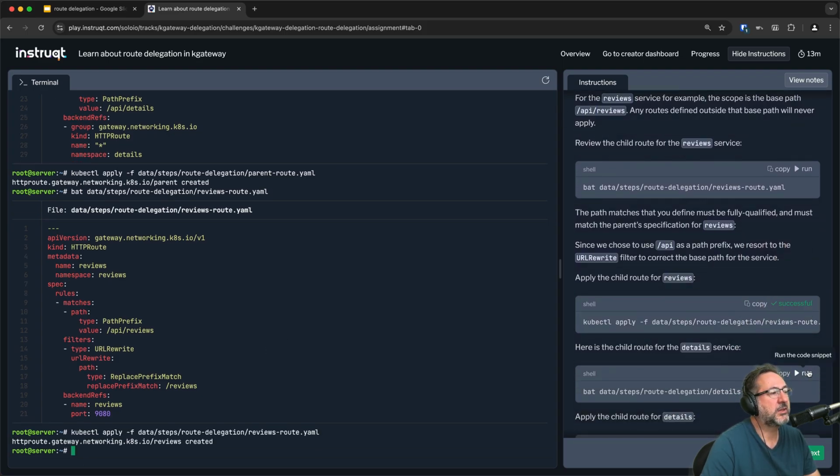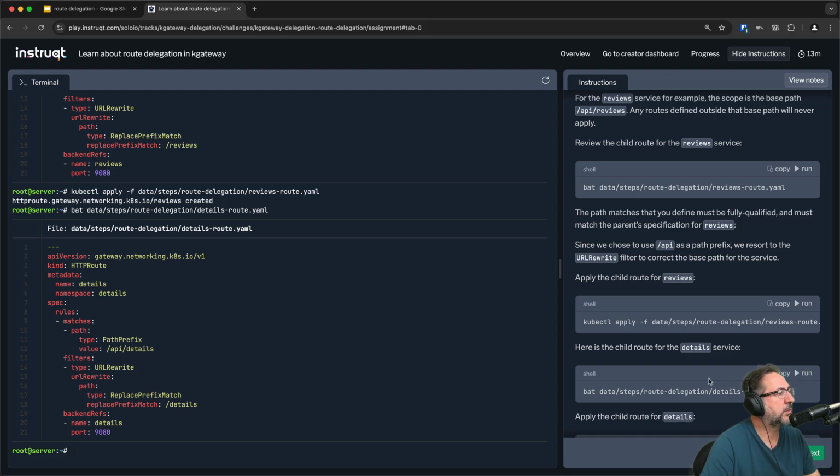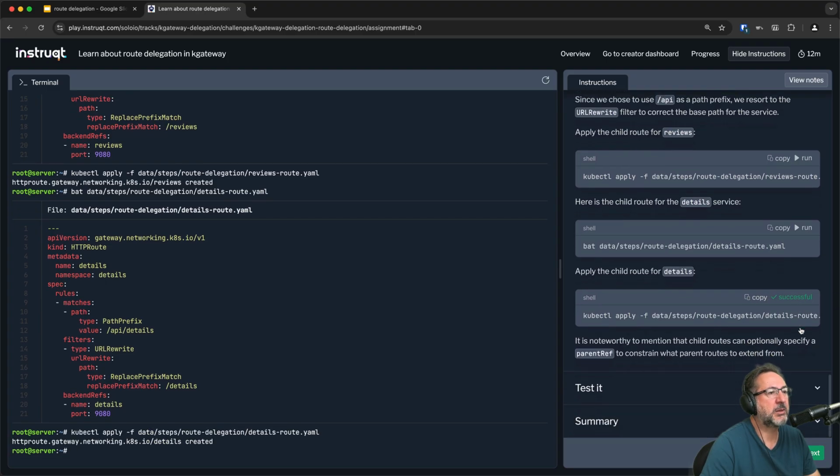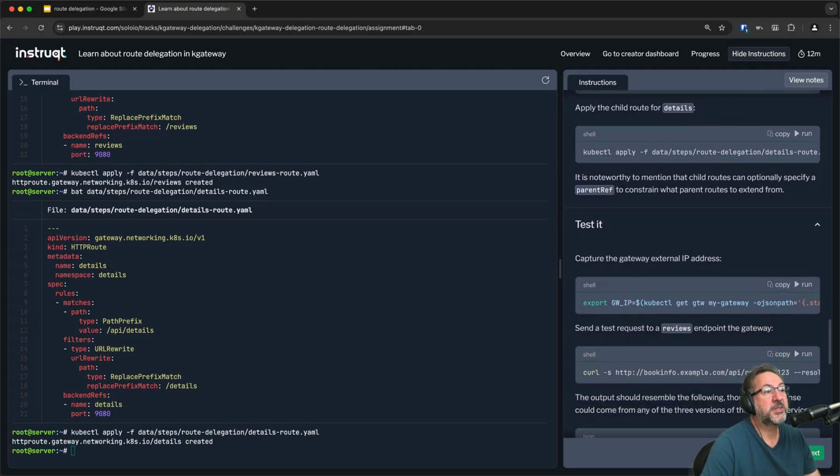We'll do the same thing with the details route. This is very similar, except that it's concerned with the /api/details endpoint, which will route to the details service, as we see here in this example. So now we've sort of stitched everything together.